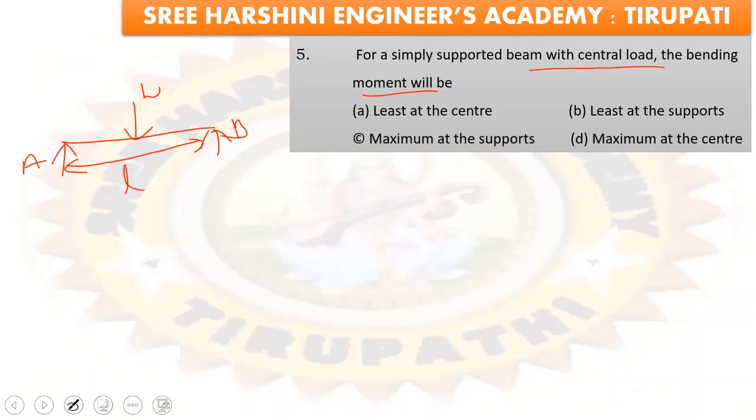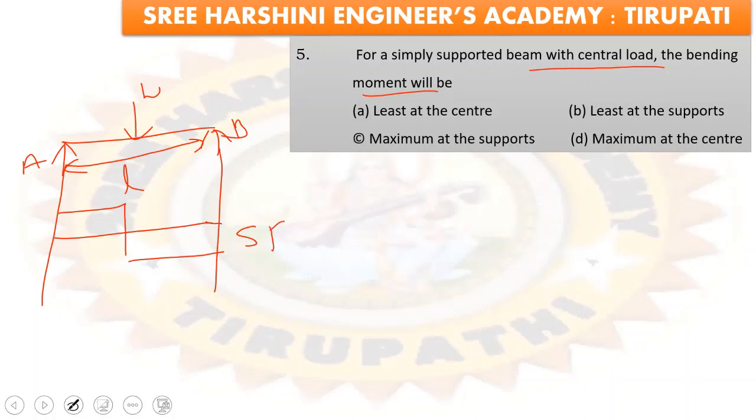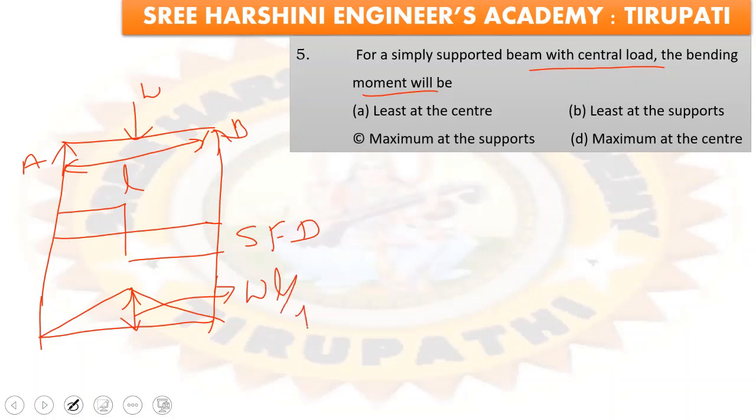What is the shear force and bending moment for a simply supported beam subjected to a point load? This is the shear force diagram for a simply supported beam with a point load. Similarly, the bending moment diagram is like this. Maximum bending moment occurs at the midspan of the beam, that is WL by 4. The maximum shear force is W by 2, plus or minus.